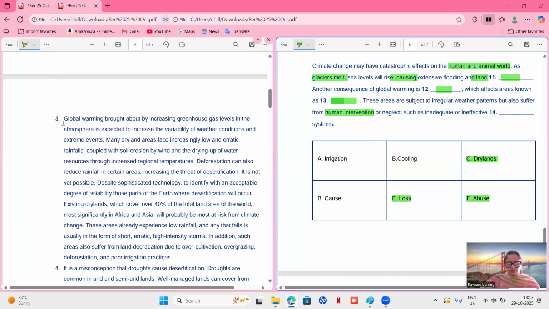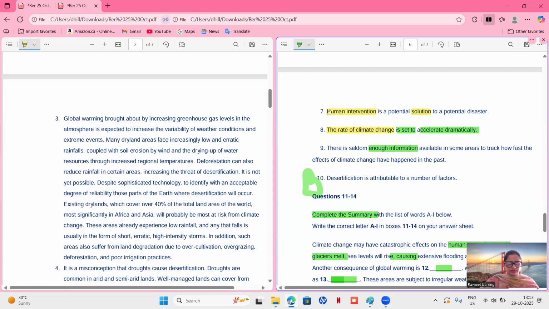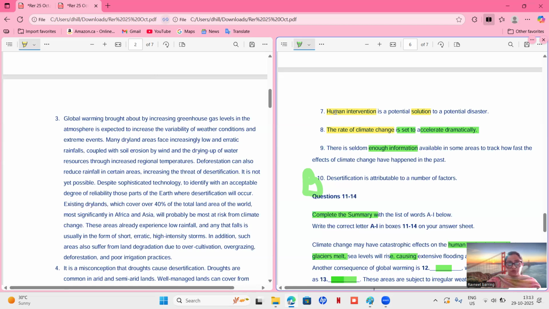So before reading paragraph 3rd, you should have clear questions in mind. I have to find the answer to question number 14th, and also I have to take care of these ones if I am able to find any one of these. All right. So we have to find the word human intervention first of all, and simultaneously for human intervention, we have to find this one as well. So human intervention is a very important word.